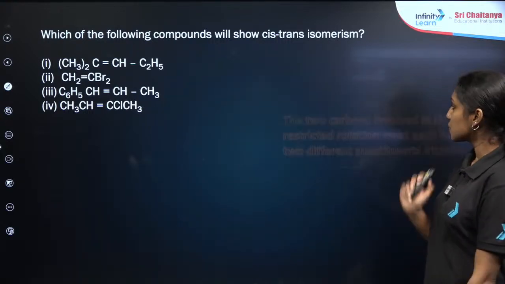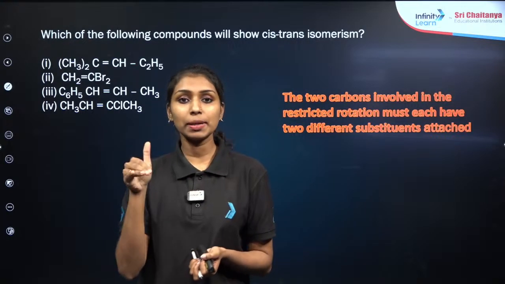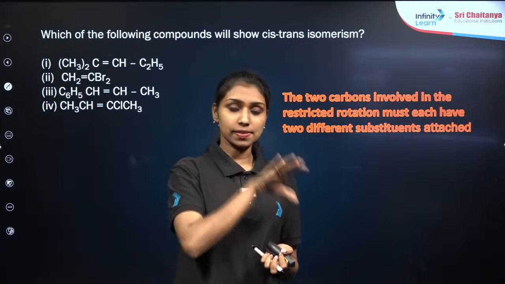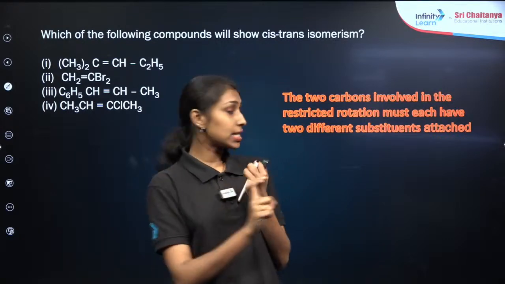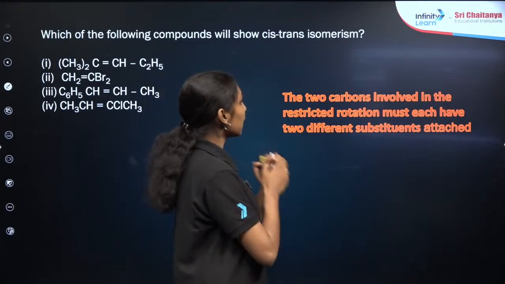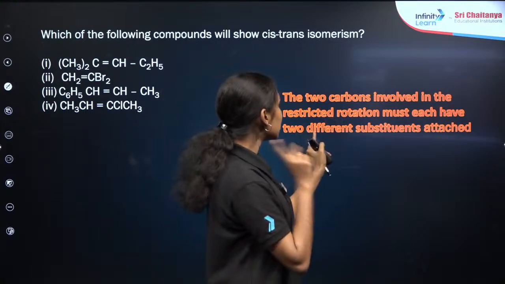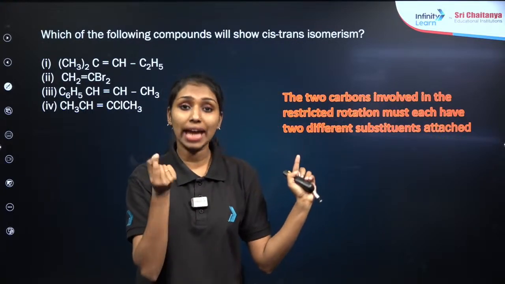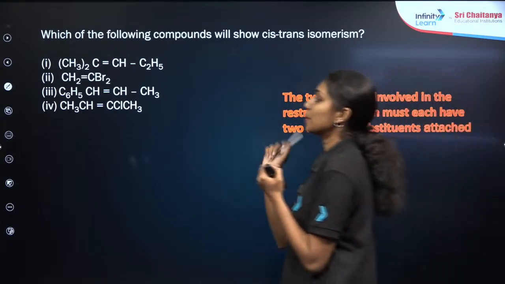Okay, there is one condition to know about cis-trans isomerism or geometrical isomerism. I have already mentioned that there will be a restricted rotation between the carbon-carbon double bond. One more condition is that the 2 carbon atoms involved in the double bond must be attached to 2 different atoms or groups. Clear? Now let me tell you what the answer will be here.